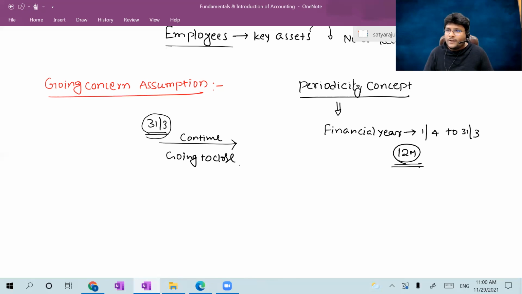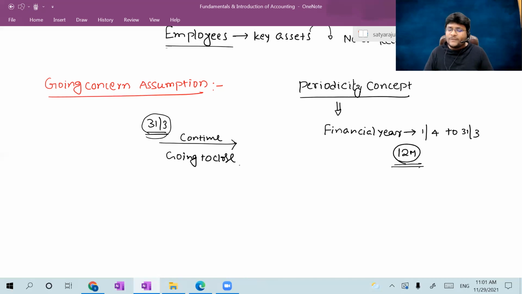No, I am not continuing my business activities; I'm going to close my business activities in the near future. Then the going concern assumption is inappropriate. Inappropriate means I'm not preparing my financials on the assumption that my entity is going to continue in the near future.